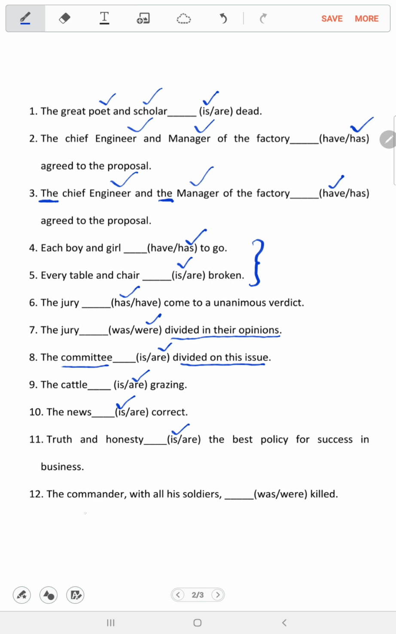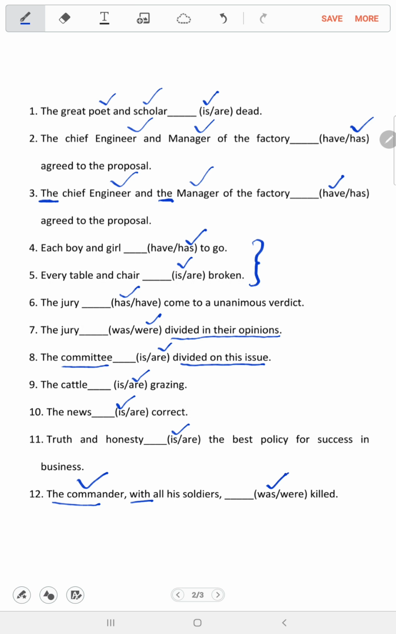So the next question is: the commander with all his soldiers dash killed. The commander with all his soldiers was killed. So in grammar, there are certain other words like the word with here. Words like together with, along with, in addition to, as well as, besides. When these words are there, the verb agrees with the real subject. And here the real subject is the commander, which is singular. So because of that, we will take the singular verb, that is was.